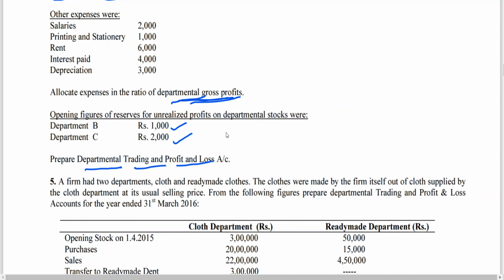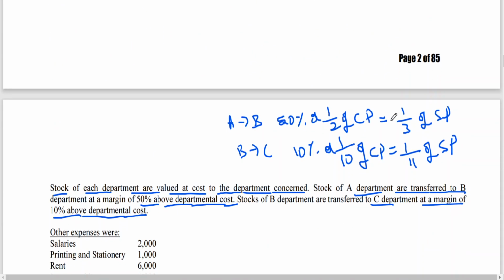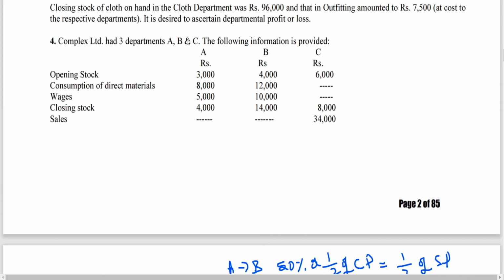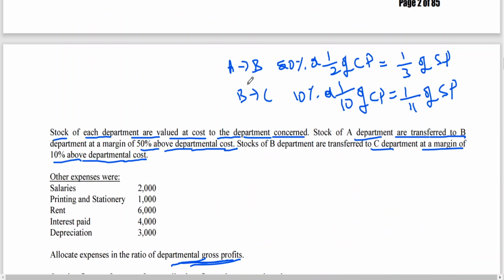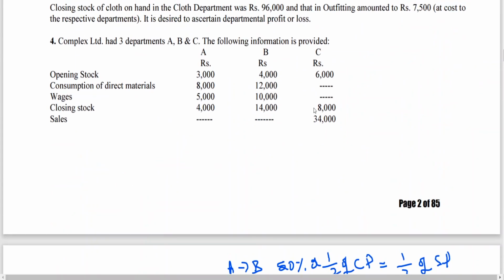That means the opening stock reserve has already been given in the problem. If you look at the problem, it is actually silent, but you should understand that A is transferring goods to B. Here a hint has been given: stock of A department transferred to B, stock of B department transferred to C. That means A is transferring stock to B, B in turn is transferring to C, then C is selling.